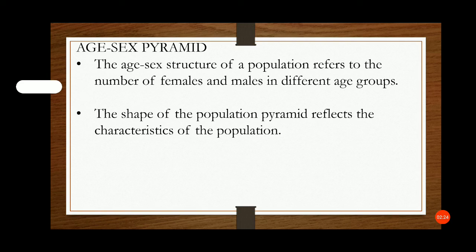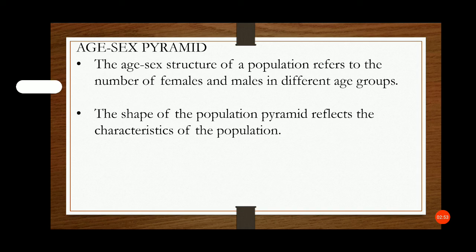Age sex pyramid. In our practical there is also one pyramid we studied. This is the age sex pyramid. The age sex structure of a population refers to the number of females and males in different age groups. The shape of the population pyramid reflects the characteristics of the population.